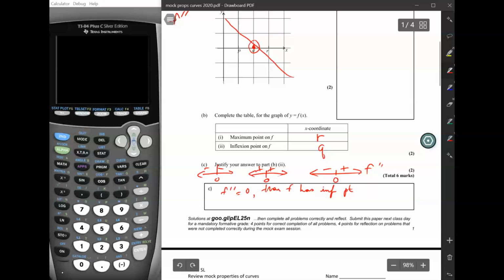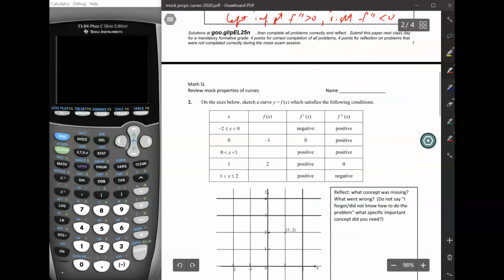So you might want to also say that f double dash equals 0, and to the left of the inflection point we have f double dash greater than 0, and to the right we have f double dash less than 0. So you might want to add that too, just to take care of the weird cases, okay?